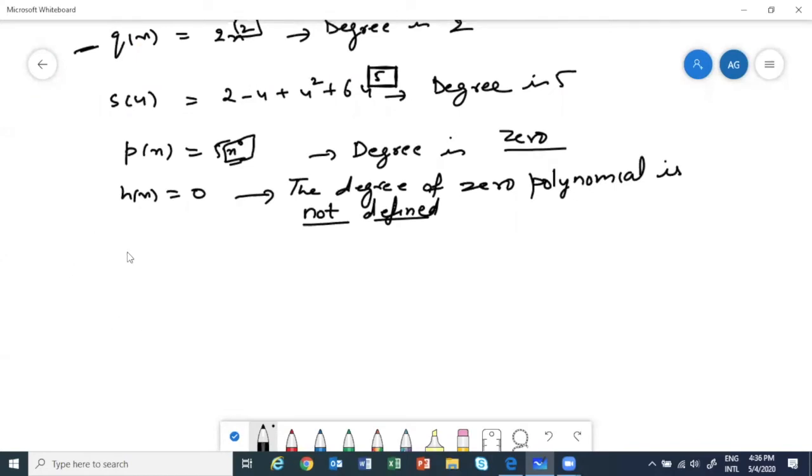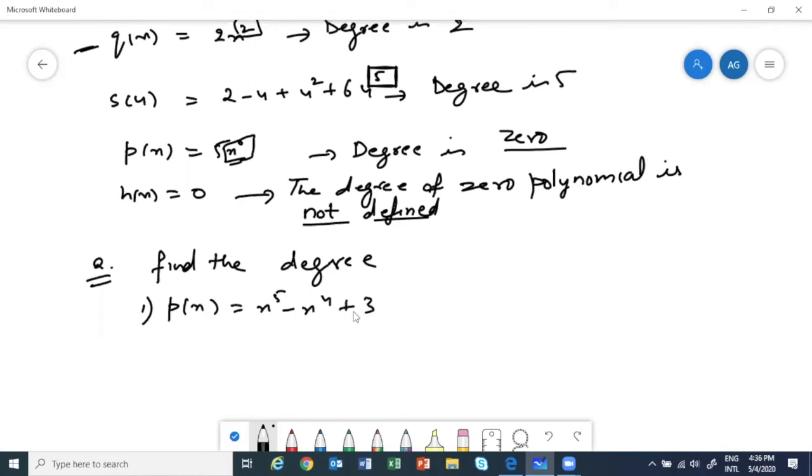Okay, I will give you some questions. Let me see if you can answer. Find the degree. You have to tell me the degree. First one: p(x) equal to x power 5 minus x power 4 plus 3. Second one: p(y) equal to 2 minus y square minus y cube plus 2y power 8.